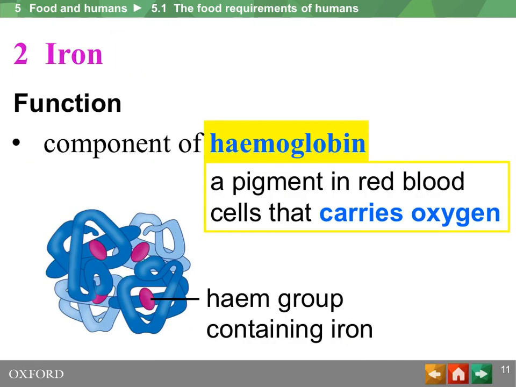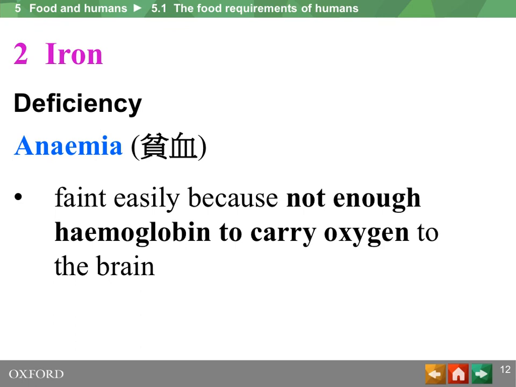Iron has the function of being a component of hemoglobin. Hemoglobin is a protein, a molecule, or a pigment that is red. It is inside red blood cells. It is responsible for carrying oxygen. So to make hemoglobin, we need iron. When iron is not enough, there's not enough hemoglobin. As a result, there is less hemoglobin in red blood cells to carry oxygen.